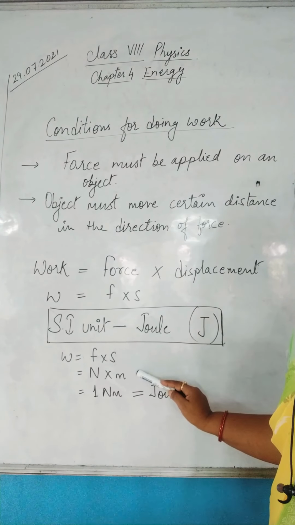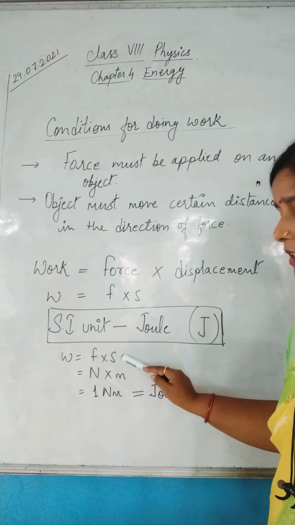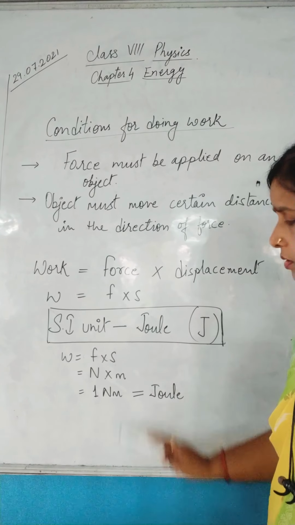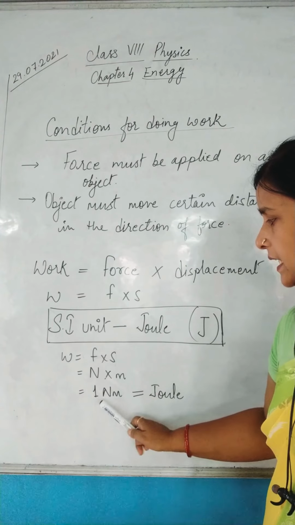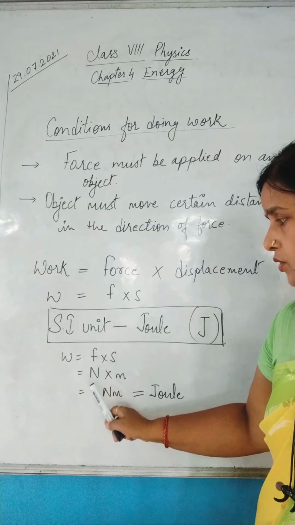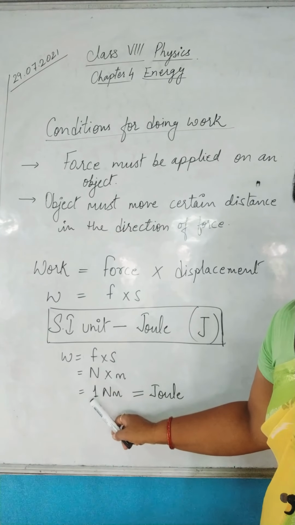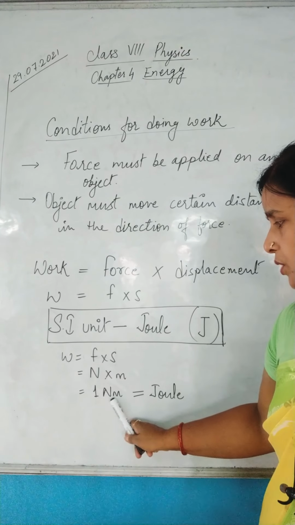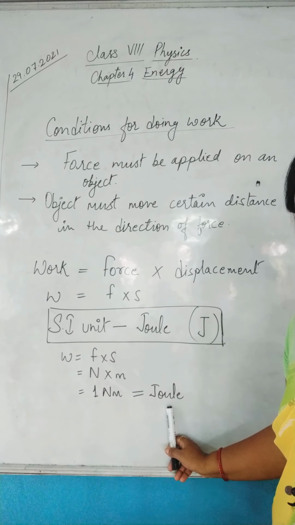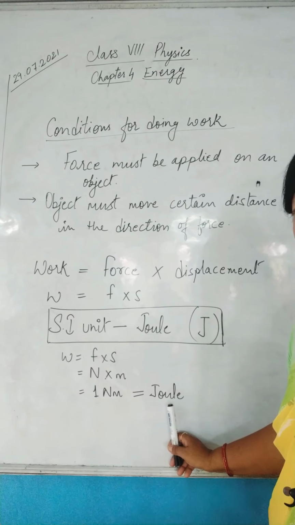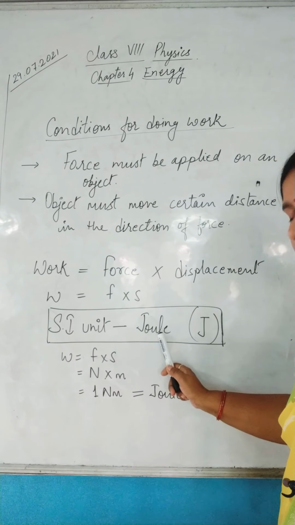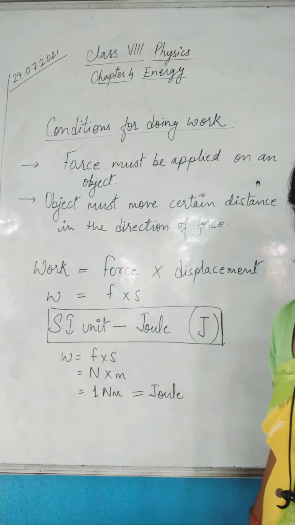So distance is equivalent here to displacement, and its SI unit is meter. Collectively we can call it 1 Newton meter, because here no number is there, so we can conclude that 1 is there. So 1 Newton meter is equivalent to joule. Therefore we can say that work's SI unit is joule and is denoted by capital J.